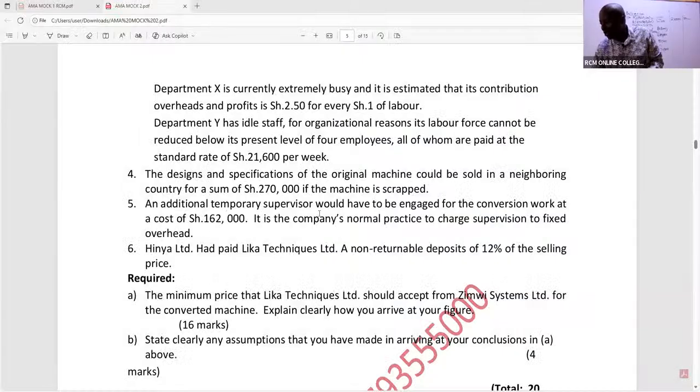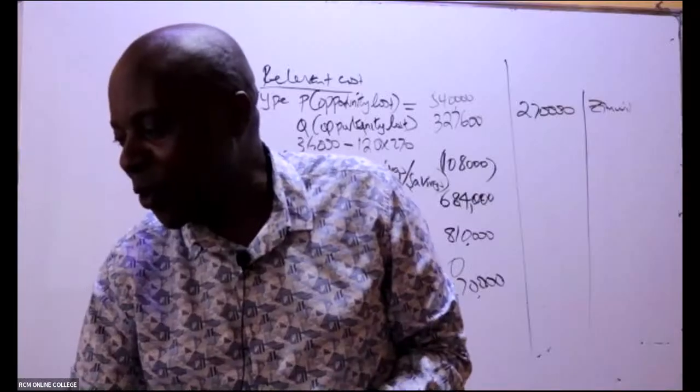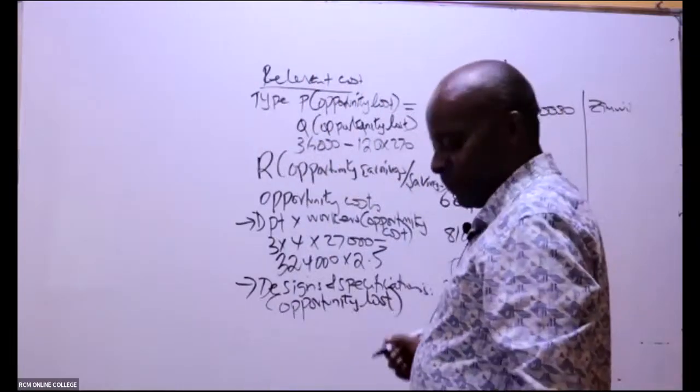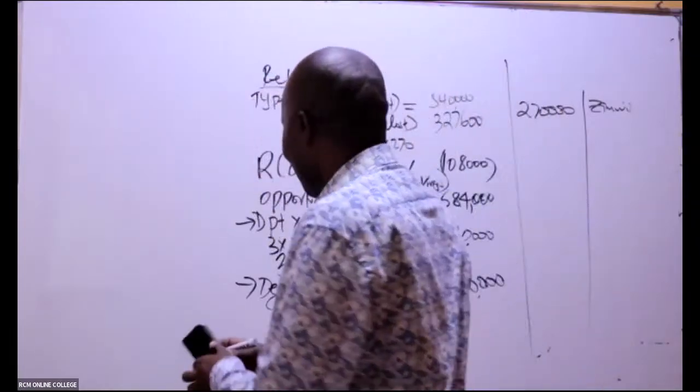And then, ladies and gentlemen, the very last one here, no. An additional temporary supervisor would have to be engaged for the conversion work at a cost of 162,000. So what do you think of this 162,000 temporary supervisor? Relevant or not relevant? Relevant.